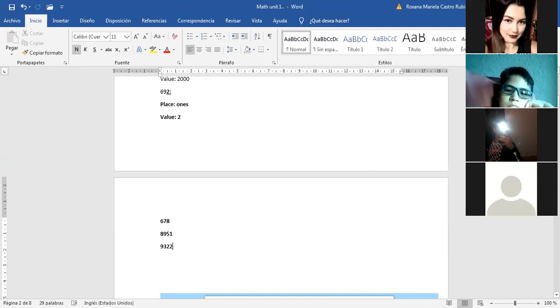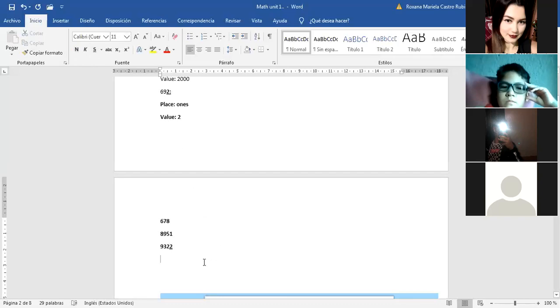Of the both numbers. Wait, I will underline it. Tens. Tens, exactly. That is the place, tens. In the value of that two? 20. 20, okay. What about this other two, the last one? Ones.